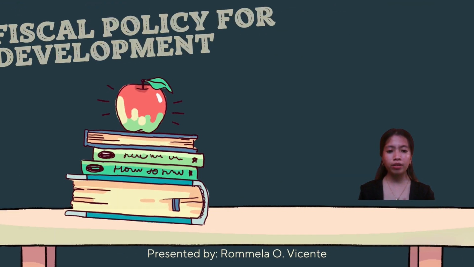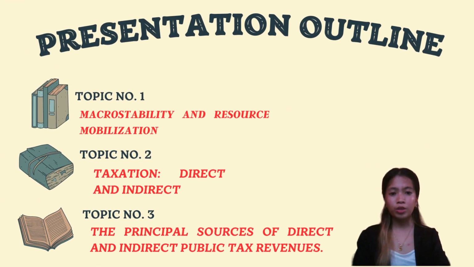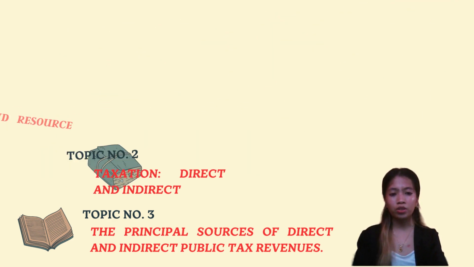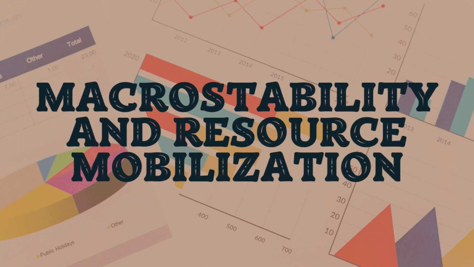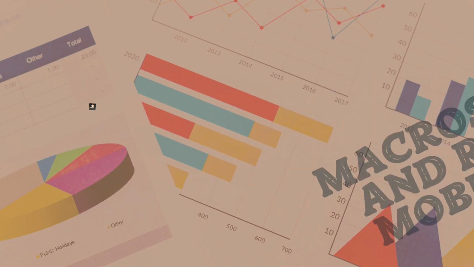Fiscal policy for development. This presentation consists of three topics. In topic number 1, we'll talk about macro stability and resource mobilization. In topic number 2, taxation, direct and indirect. And in topic number 3, the principal sources of direct and indirect public tax revenues.